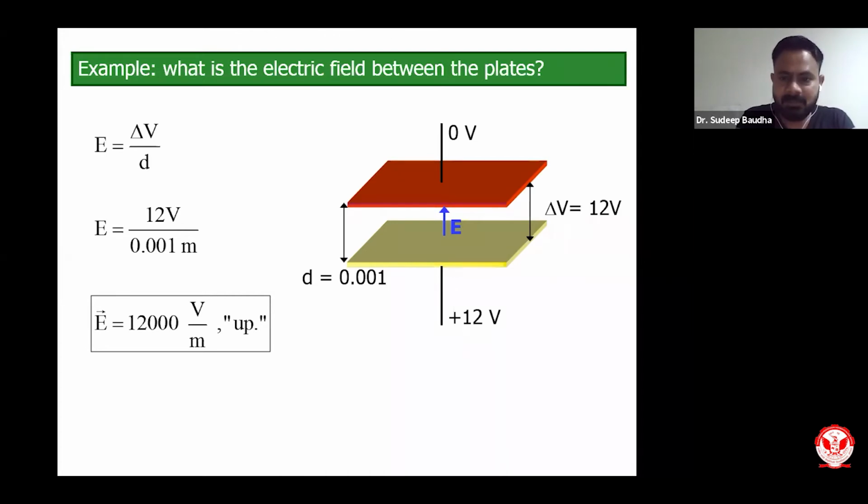And the direction of electric field, as you all know, is from positive potential towards negative potential. So you can see the direction of electric field will be from the lower plate towards the higher plate, because the potential of higher plate is 0 and potential of lower plate is 12. So that will be the direction of electric field. So now you know what will be the capacitance, the charge, the electric field, and in which direction the electric field will be.